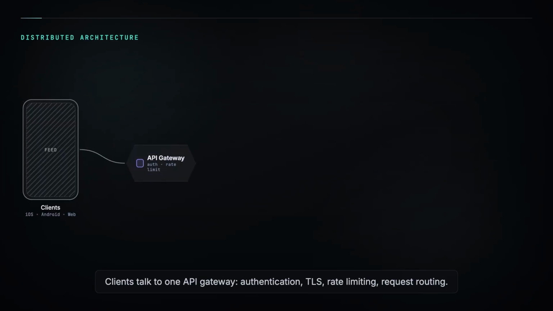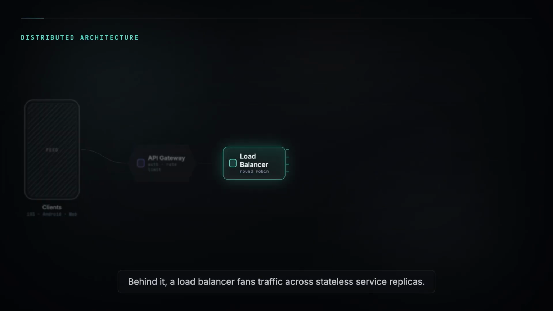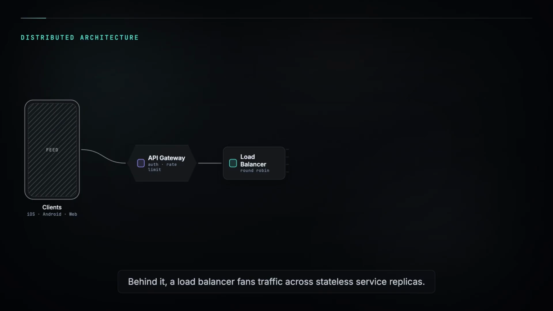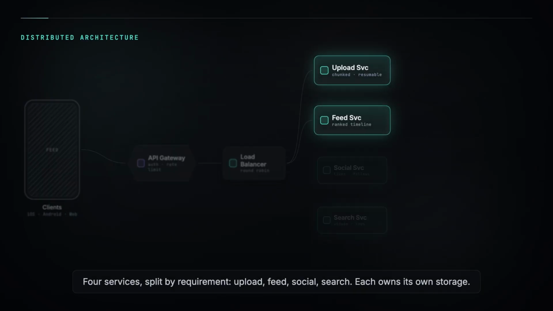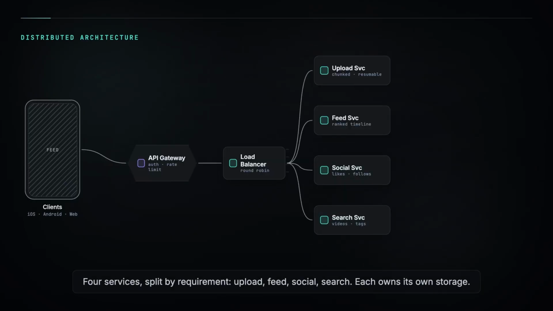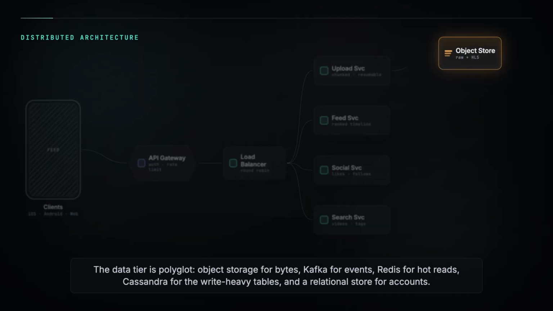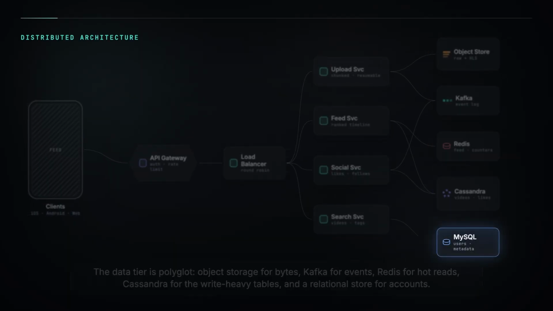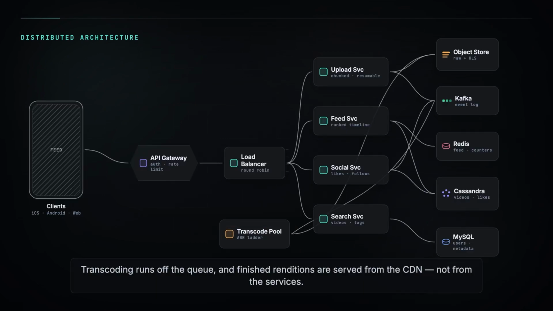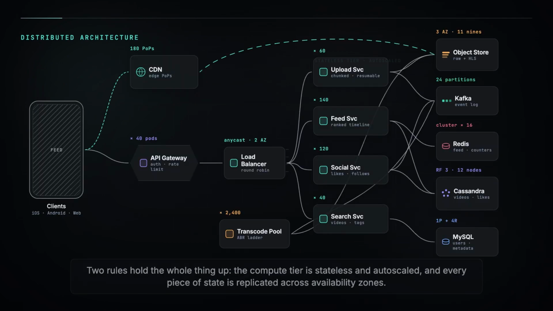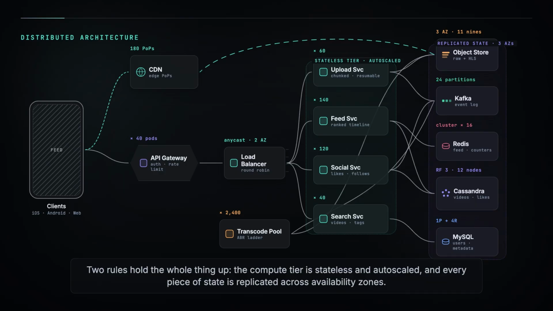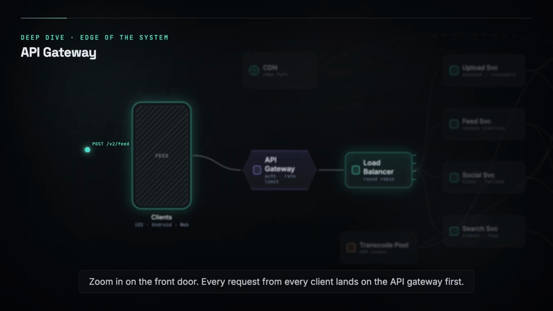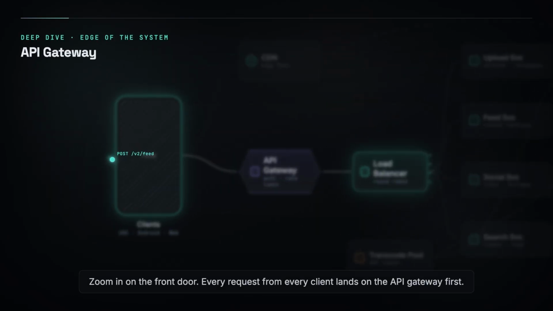Clients talk to one API gateway: authentication, TLS, rate limiting, request routing. Behind it, a load balancer fans traffic across stateless service replicas. 4 services split by requirement: upload, feed, social, search. Each owns its own storage. The data tier is polyglot: object storage for bytes, Kafka for events, Redis for hot reads, Cassandra for the write-heavy tables, and a relational store for accounts.